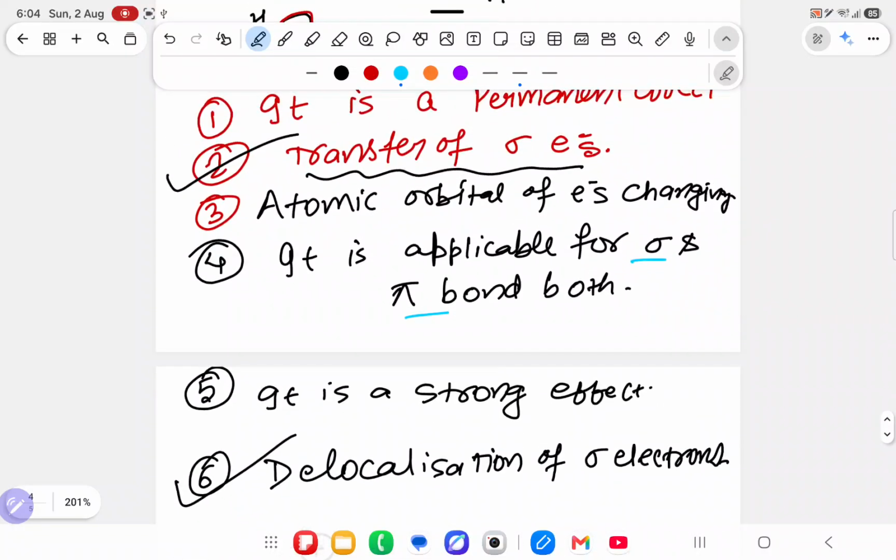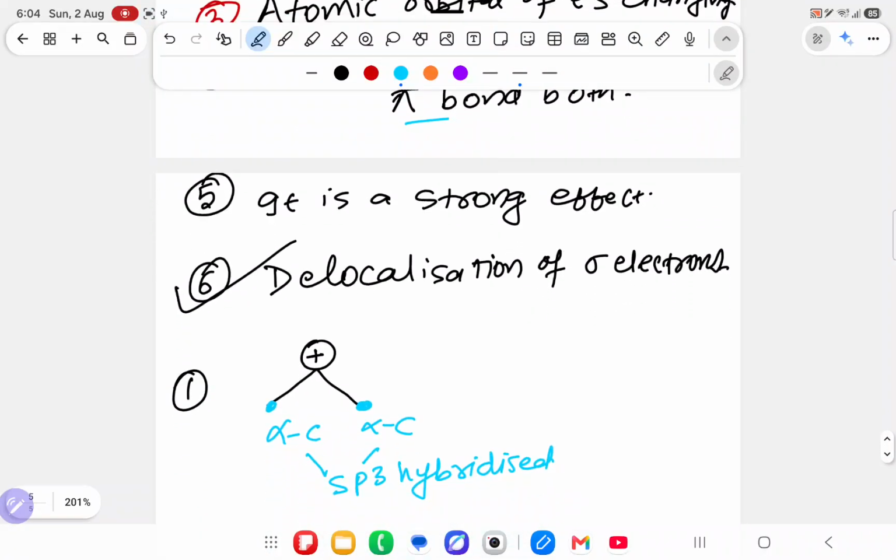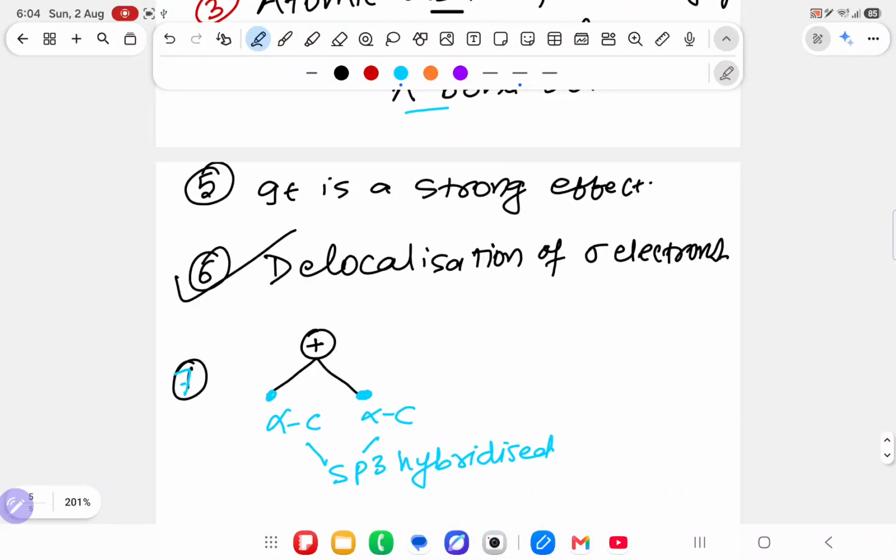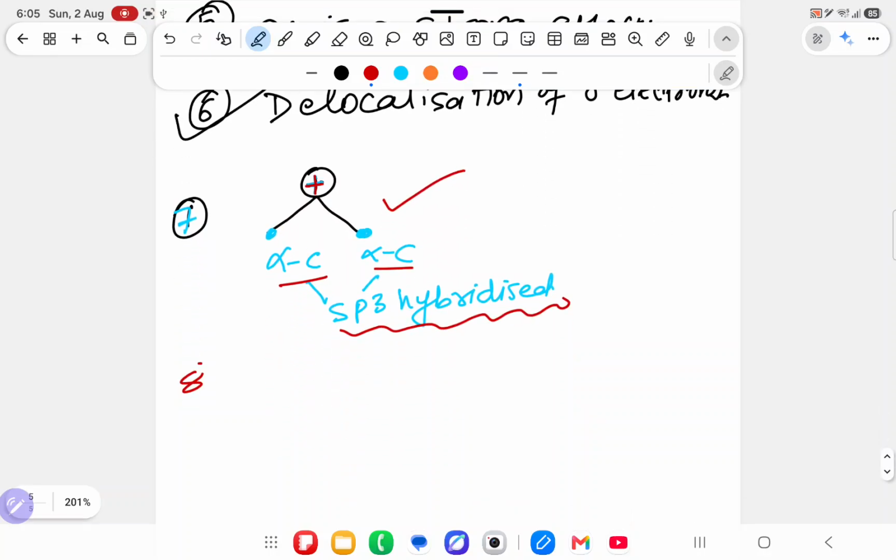And second point, transfer of electron and delocalization of electron is same. Then you will add this as a 7th point: where there is a vacant orbital, adjacent to that vacant orbital there is an alpha carbon, and that alpha carbon is sp3 hybridized. I will ask, will it show hyperconjugation? Yes.